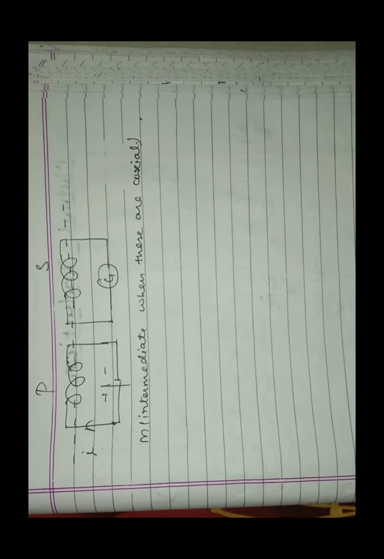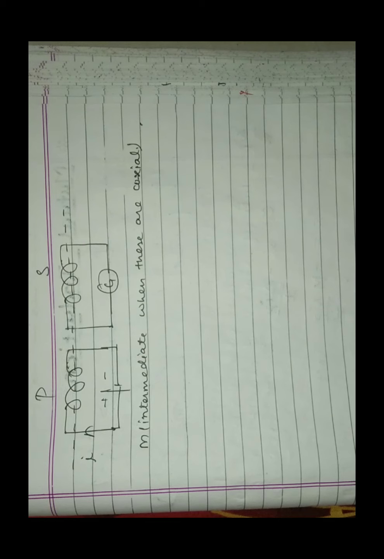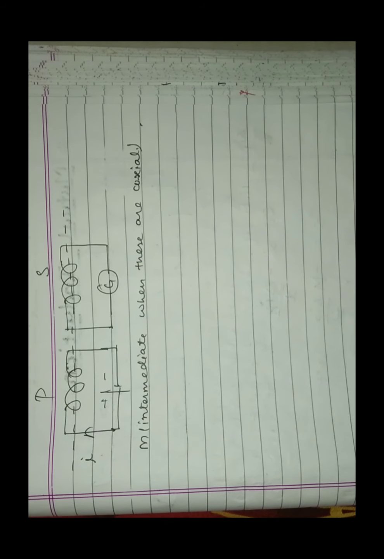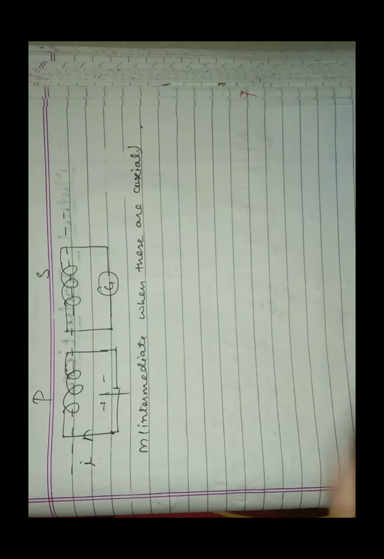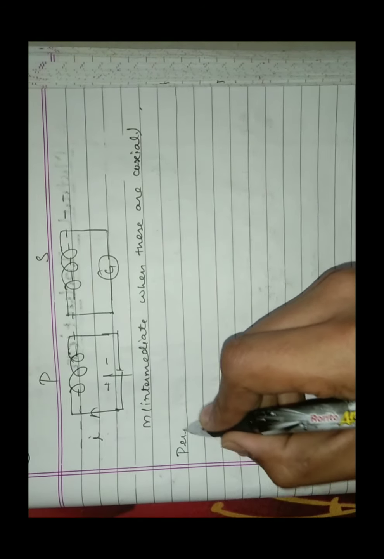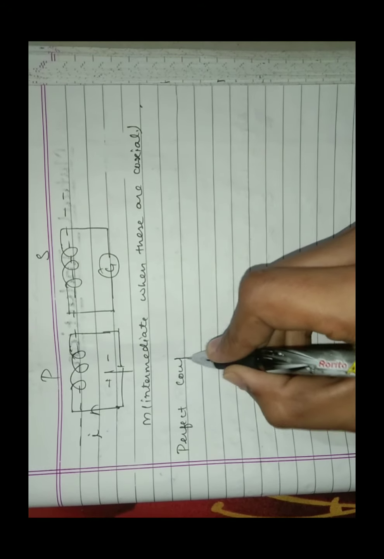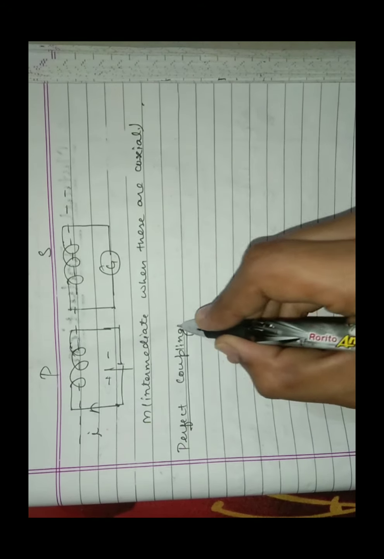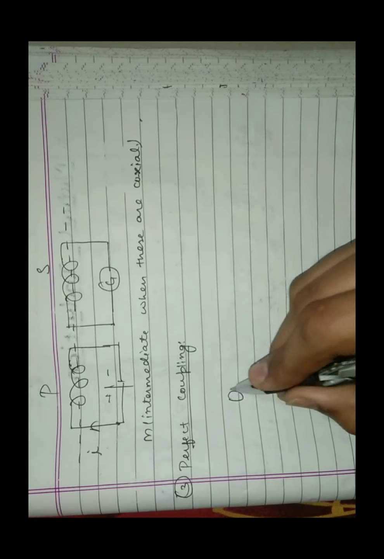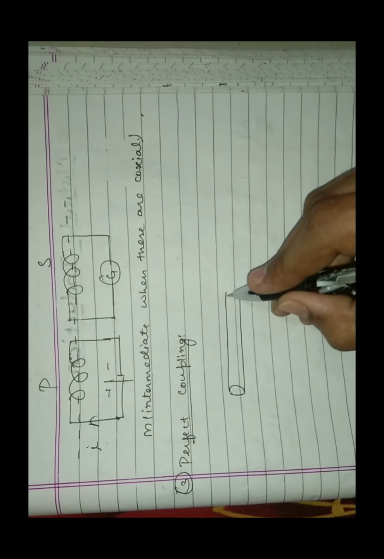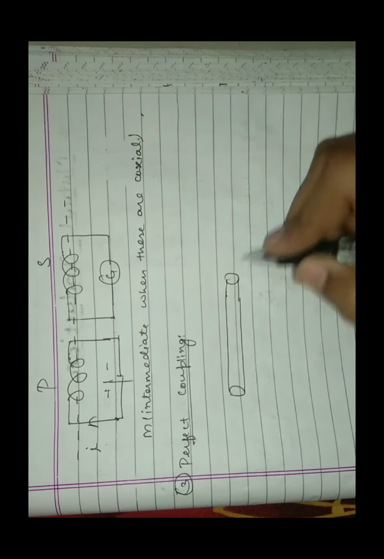When these coils are coaxial, I am showing you a case in which you will get to know the perfect coupling. Let me show you the perfect coupling case. Let this be a solenoid.